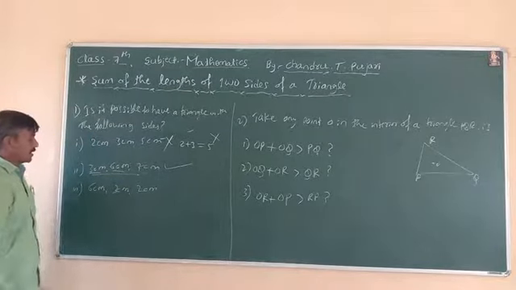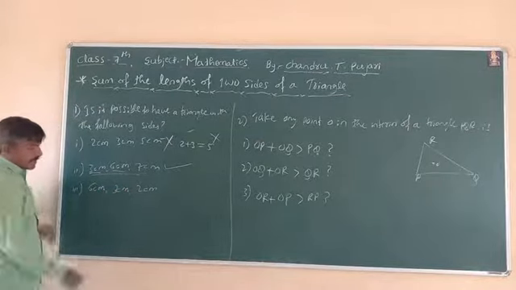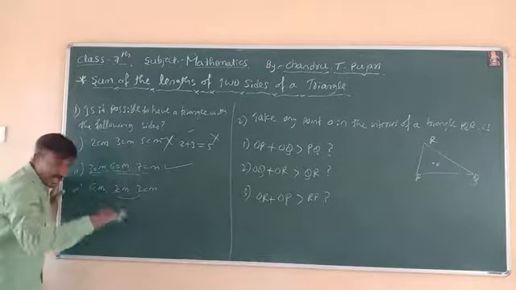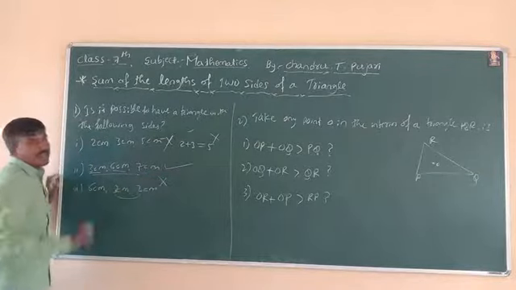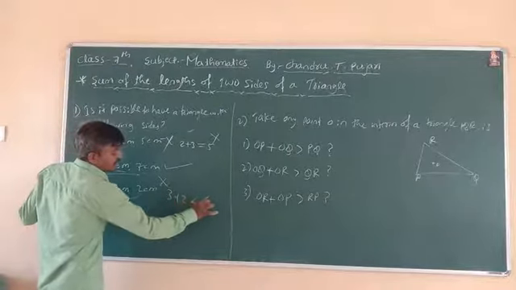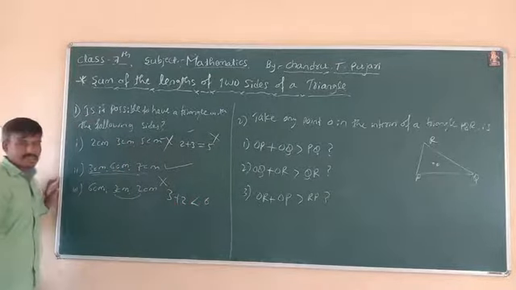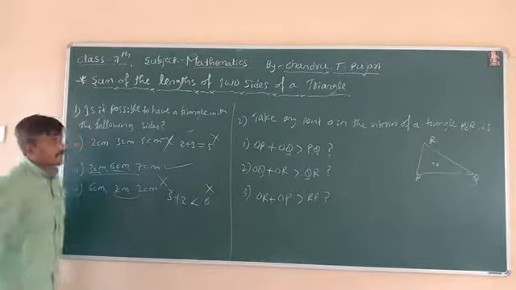Next one, 6, 3 and 2. The sum of these two sides is smaller than the third side, therefore these are not sides of a triangle. For example, 3 plus 2 is smaller than 6, the third side. Got it? Therefore, these are not sides of a triangle.